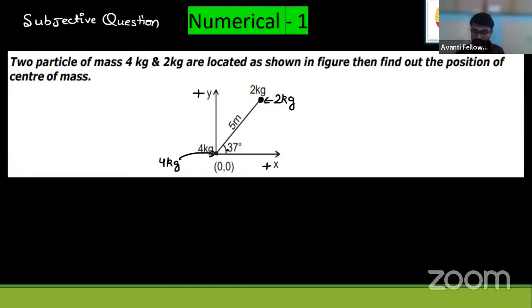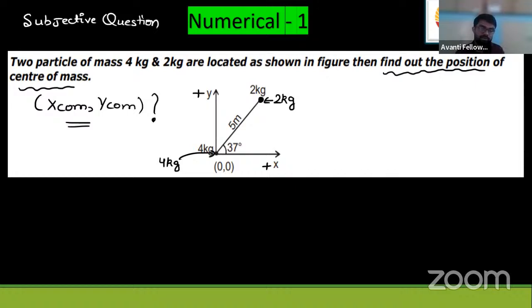Now they're asking you, if the distance between the line joining these two point masses is 5 meter, you have to find the position of center of mass. Keep asking like this, find the position of the center of mass. They mean find the XCM and YCM coordinates of center of mass. So this is your proper question. Text me the coordinates, students.